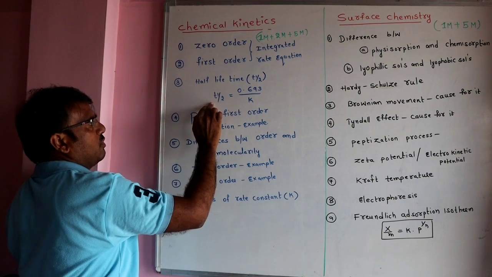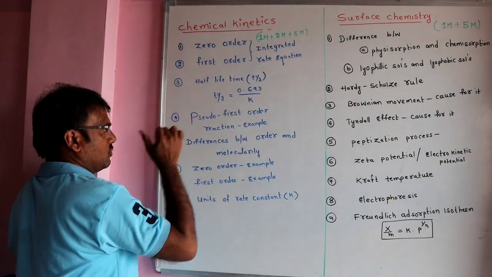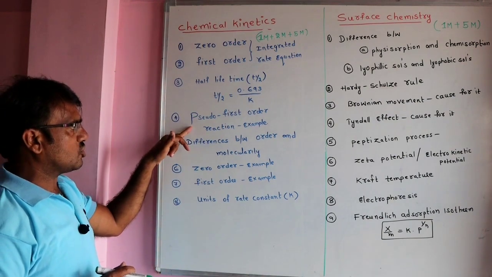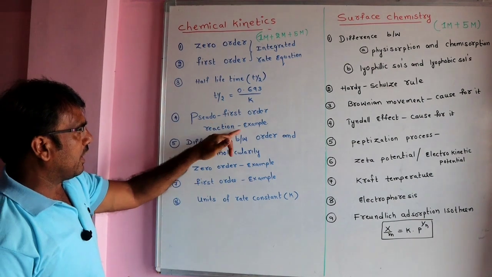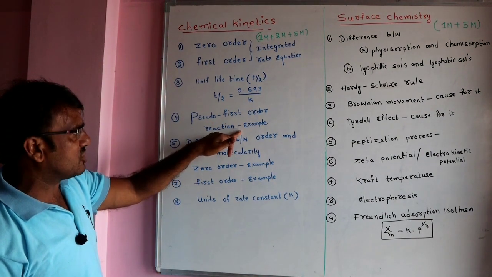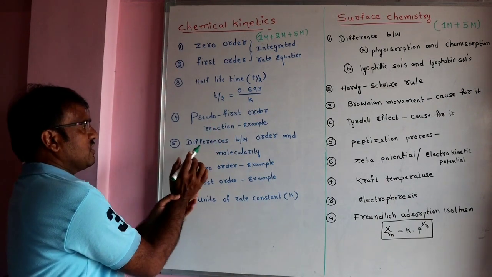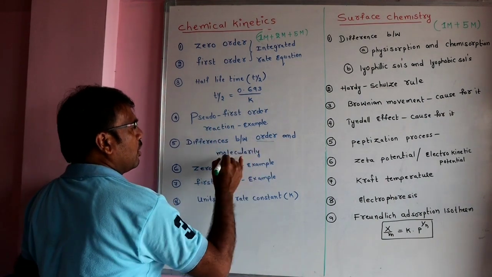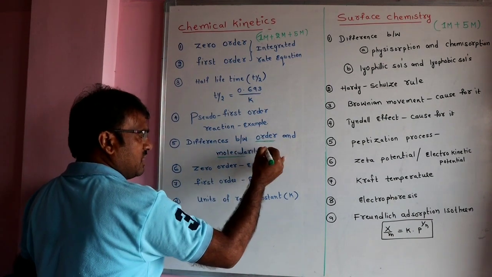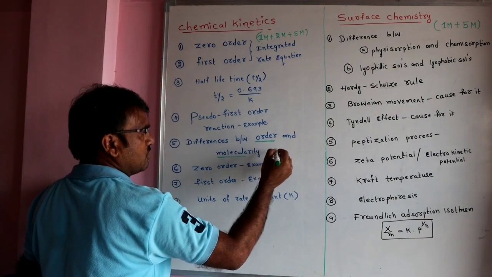What formula do we have? t half is equal to 0.693 by k, where k is the rate constant. And there is a chance to ask a question on pseudo first order reaction and an example. You know that the hydrolysis of ester is the best example for pseudo first order reaction. Differences between order and molecularity are also very, very important. So maybe there is a chance to ask a 2 mark or 3 mark question from this.